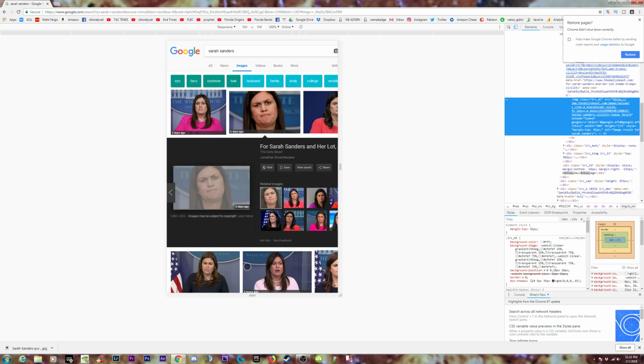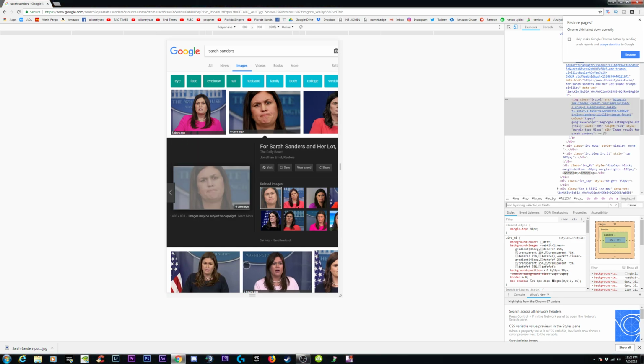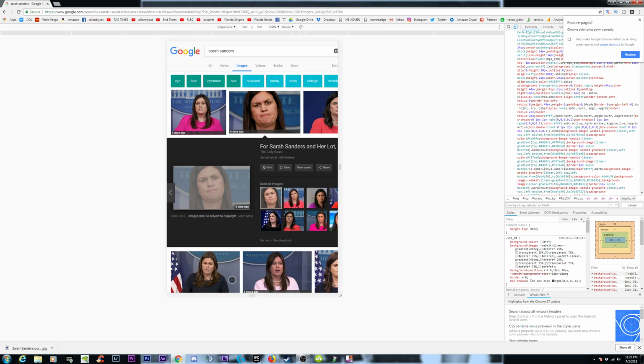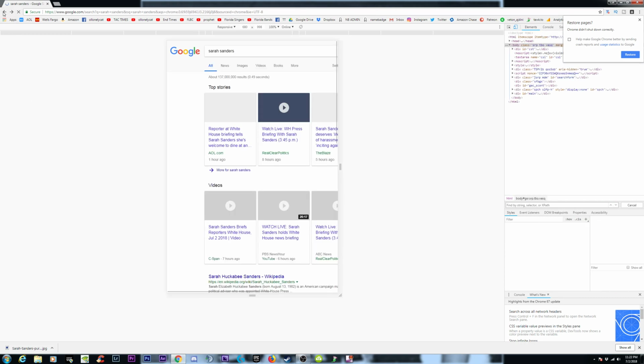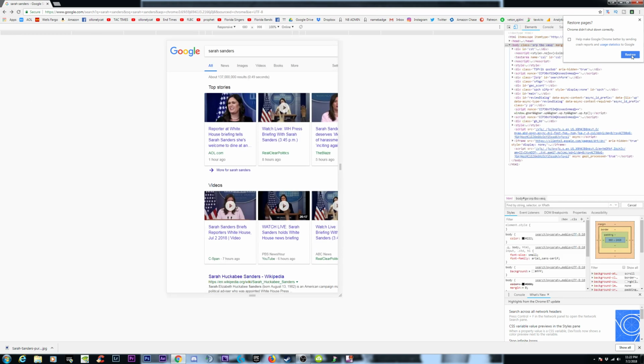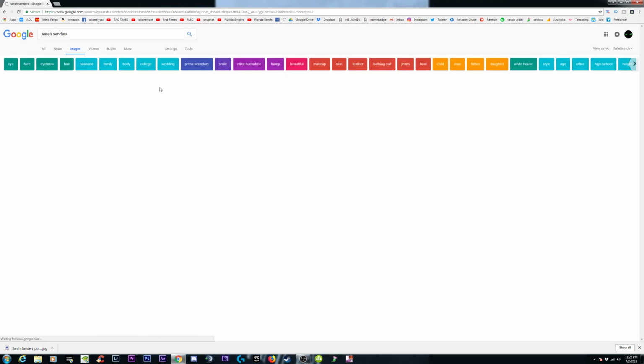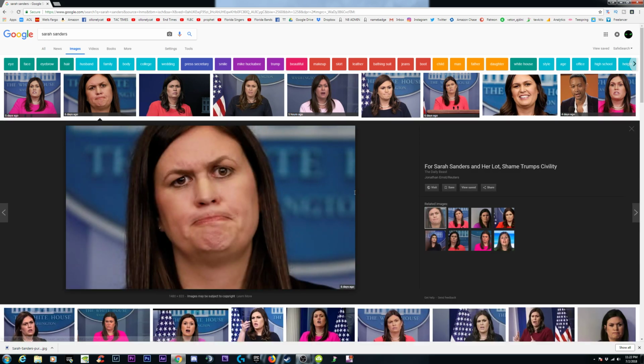Inspect, Control F, JPG, forget that. Forget that. Could be an easier way.